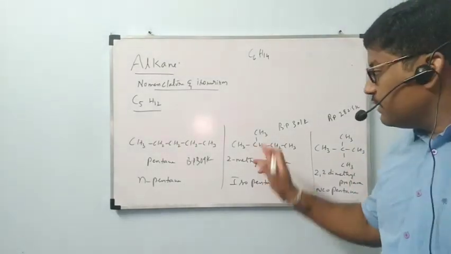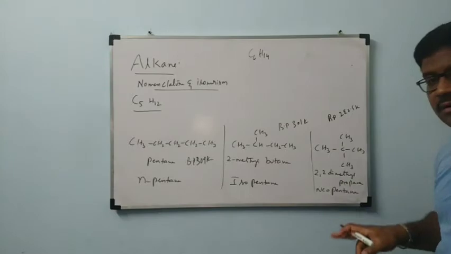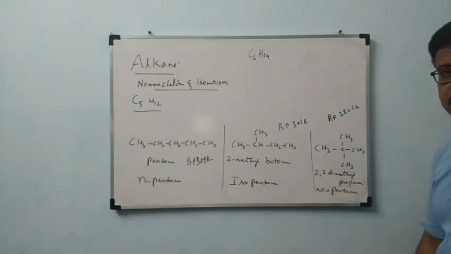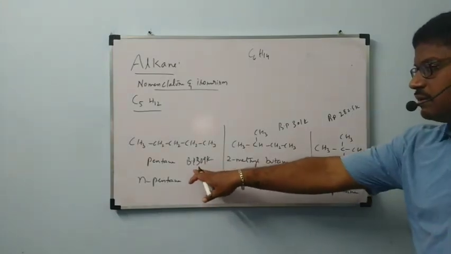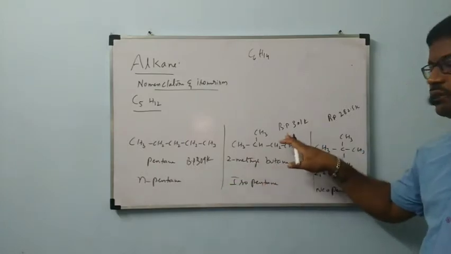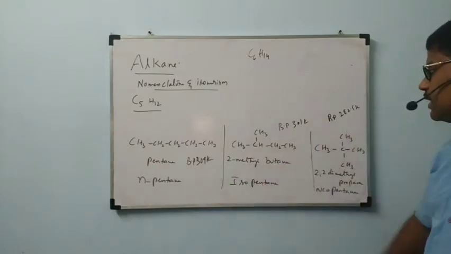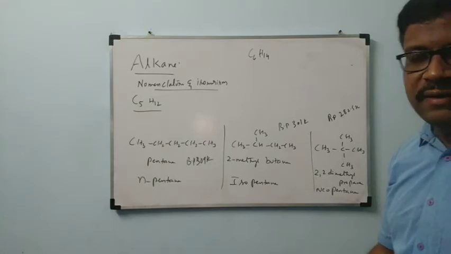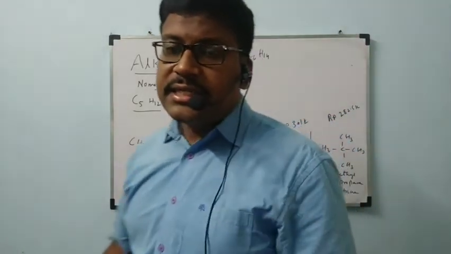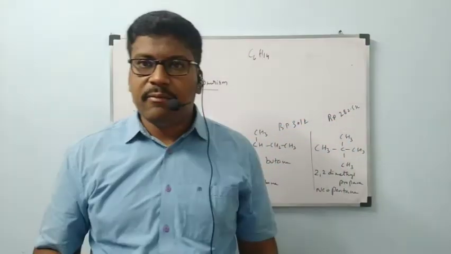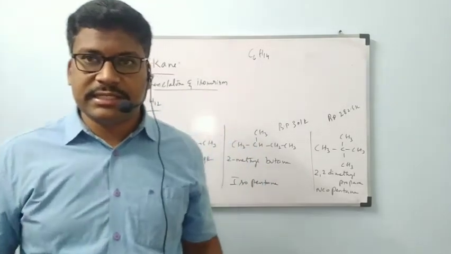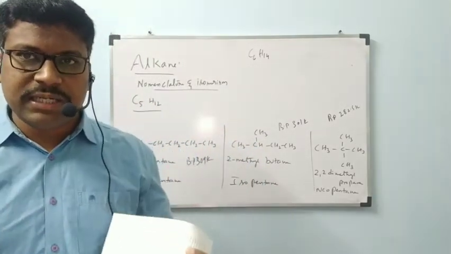And when branches are increased, the boiling points decrease even further. Observe here itself: 309 Kelvin, 301 Kelvin, 282.5 Kelvin. When side chains increase, boiling points decrease.